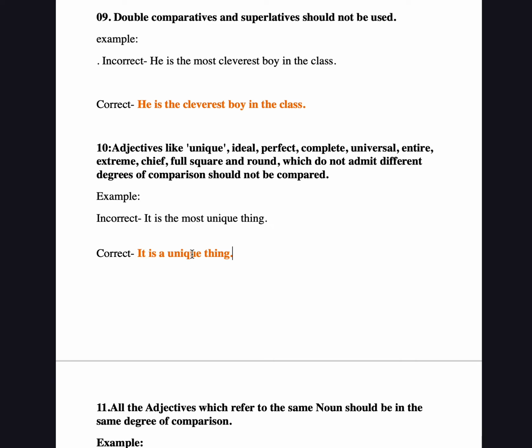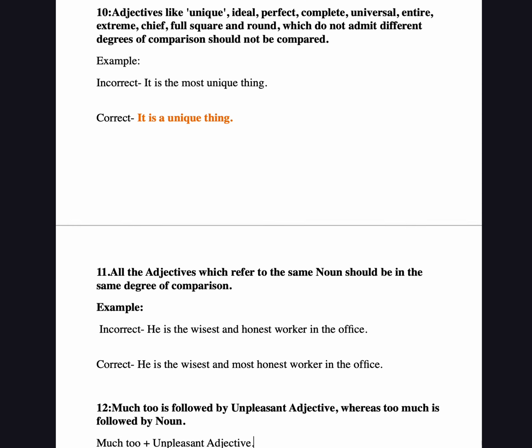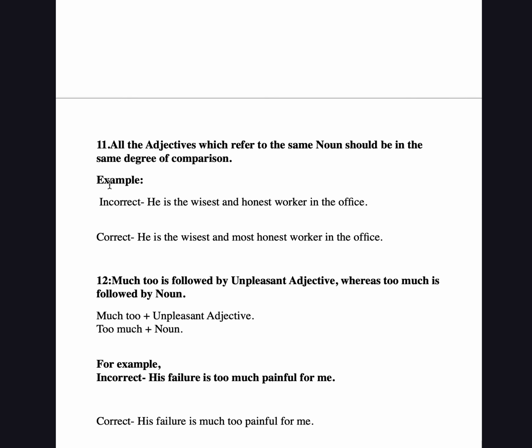"Most unique" is in no sense correct; it is the unique thing. So hope it's understood.